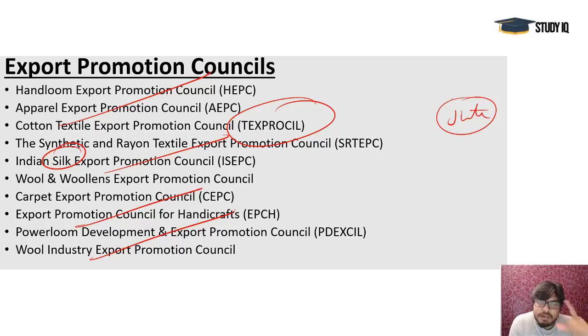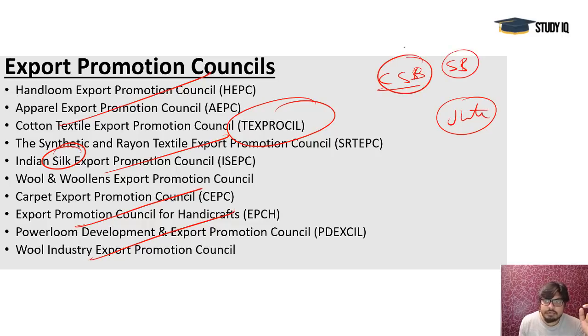After partition in 1947, the jute producing areas went into East Pakistan, which is now Bangladesh, and the marketing area of the jute remained with West Bengal. So this was a kind of disturbance in this particular field, but now we have recovered a lot, and a lot of cultivation of jute happens in the eastern part of India, and we have a particular jute promotion council also. And for silk, there is the Central Silk Board also. It's a statutory body, the Central Silk Board, a statutory body under the Ministry of Textiles.